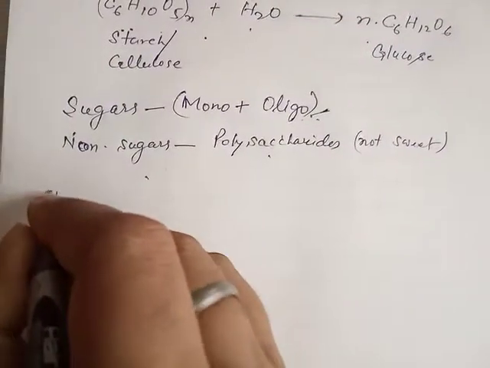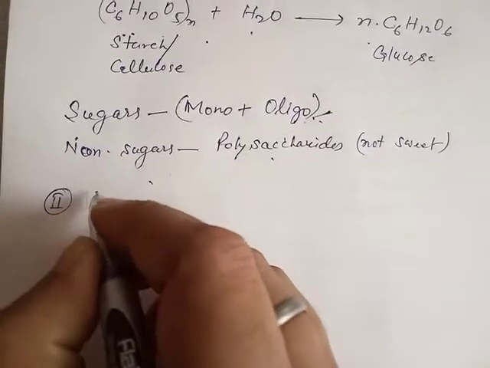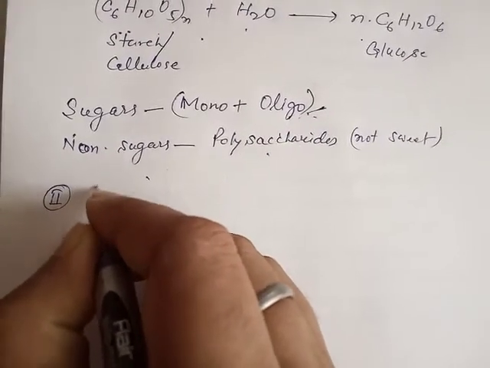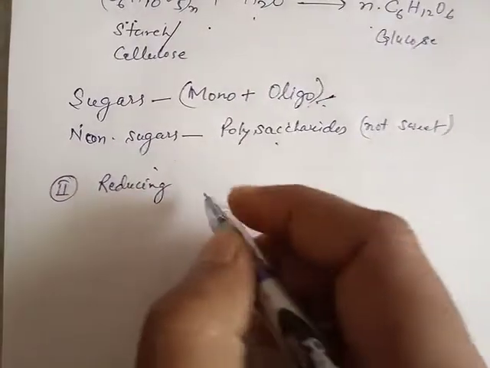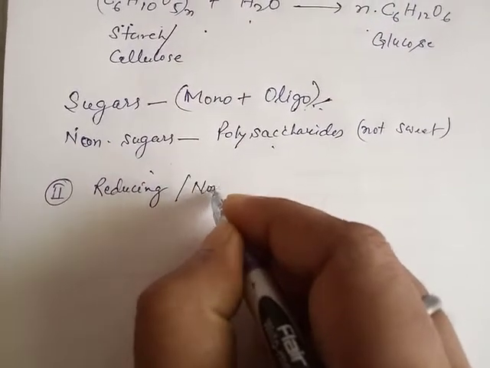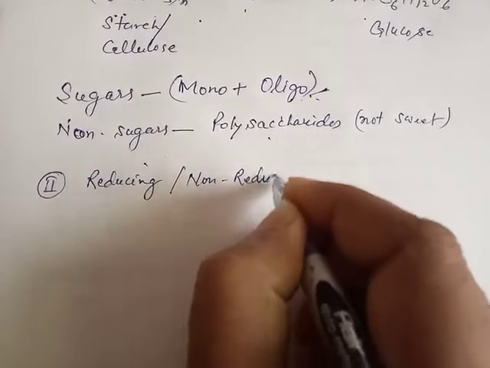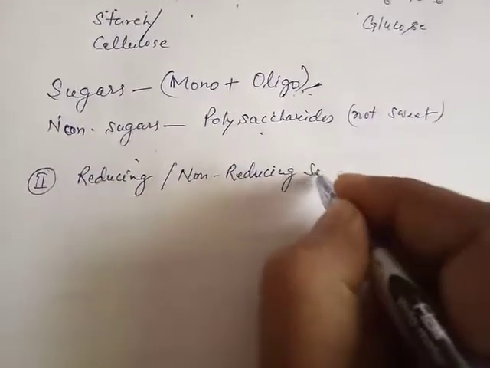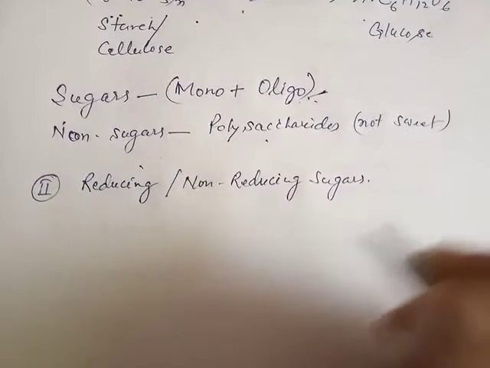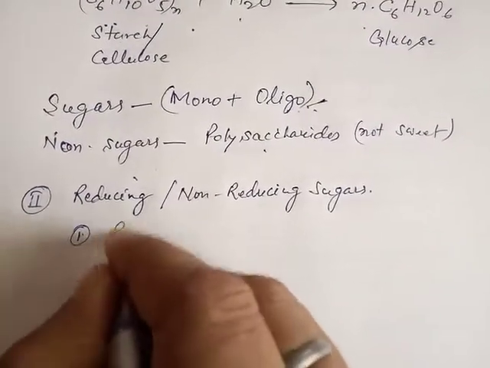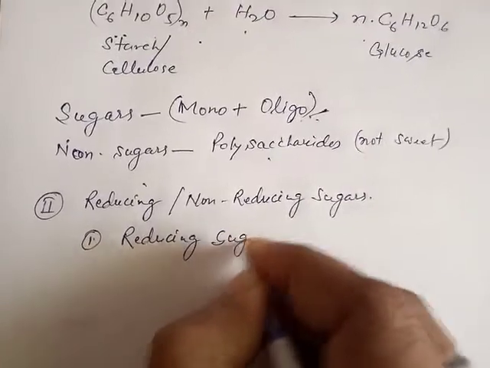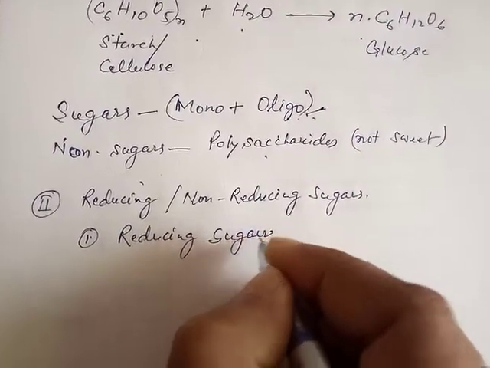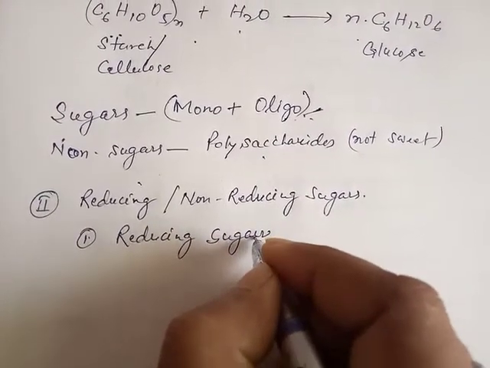Now, the second criterion for the classification of carbohydrates is on the basis of reducing or non-reducing sugars. The first category is reducing sugars.